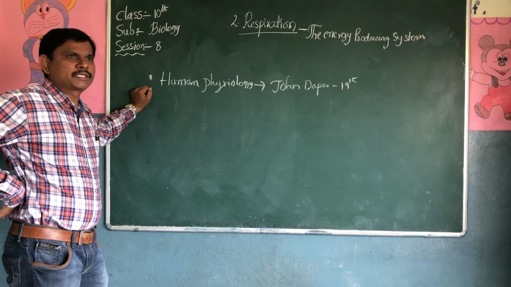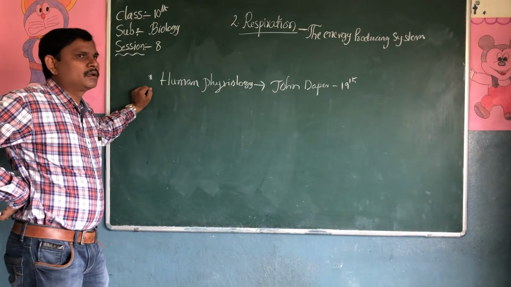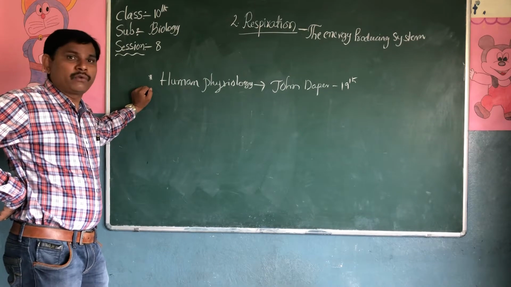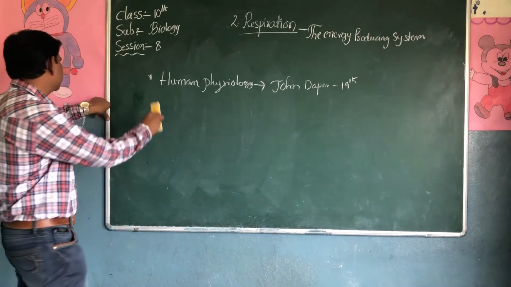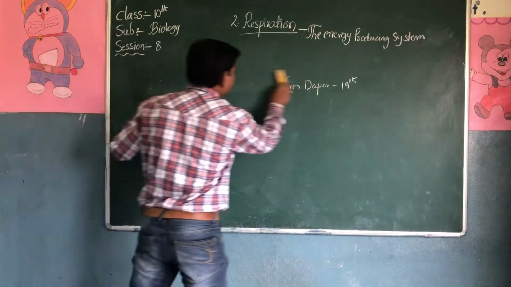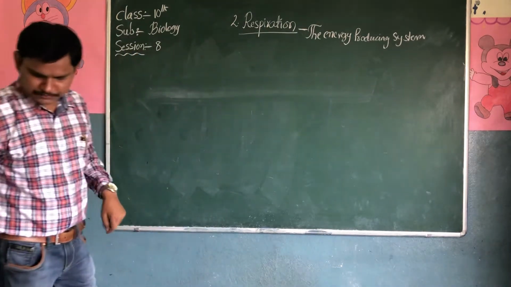Joseph Priestley discovered oxygen, and Lavoisier gave oxygen its name. So now we will discuss a very important question for 2 marks or 4 marks.